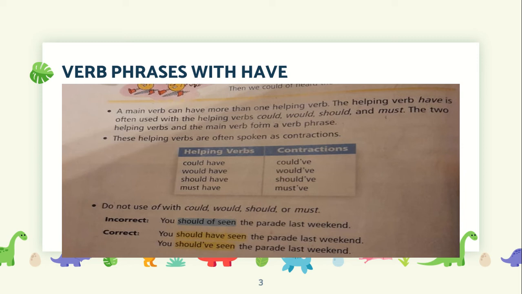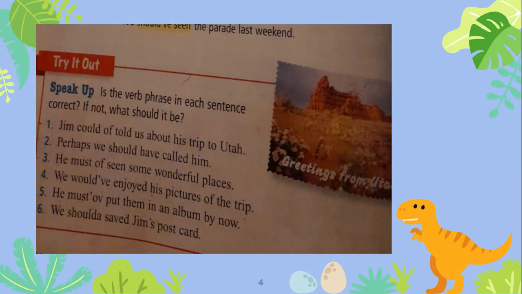okay? This is incorrect. You should of seen the parade last weekend. Should of seen is incorrect, okay? It's in blue. The correct form. You should have seen the parade last weekend. And if you want to use a contraction, you will write, you should've seen the parade last weekend. If you have noticed in the contraction form, the letters H and A were deleted. Okay.